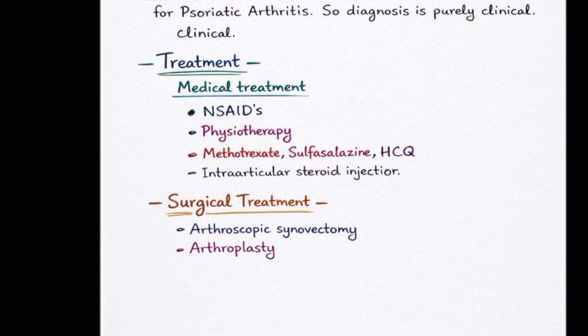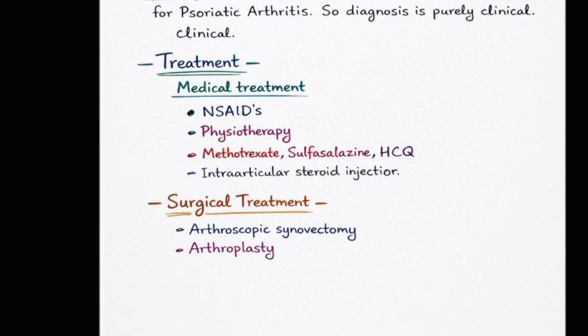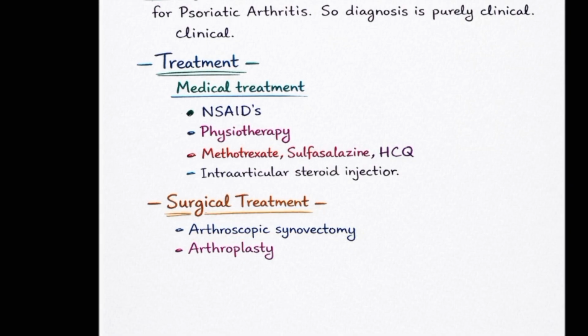Intra-articular steroid injection, whenever it involves a major joint like your knee joint, is very helpful. Surgical management, if it is not settling down with all these medical measures, no other go. You have to go for surgical management, that is arthroscopic synovectomy, removing the synovium. In very much damaged joints, you can't do anything, replace the joint, arthroplasty.